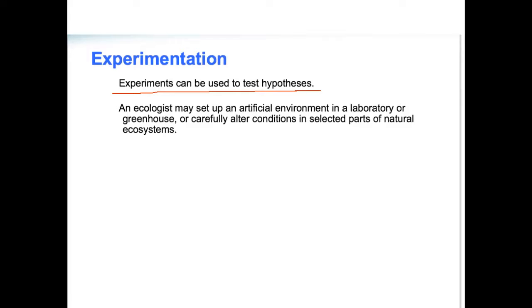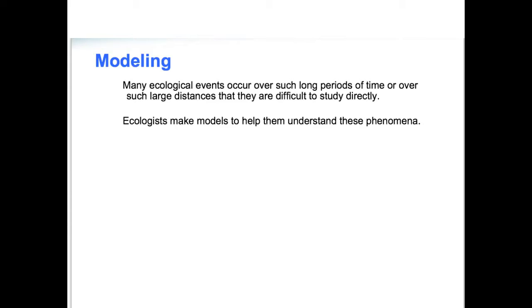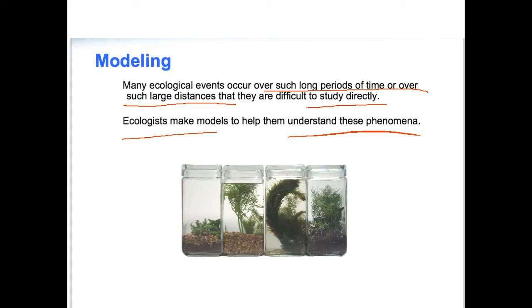A lot of the hypotheses that ecologists have are difficult to test. It's hard to go actually change an environment or even get a big enough group of organisms together to test. So an ecologist may set up an artificial environment, either in a laboratory or a greenhouse. They can sometimes carefully alter the conditions in the parts of a natural ecosystem, but they never want to leave too big of a footprint behind. The other difficulty is that many ecological events occur over such a long period of time and over such large distances that they're really difficult to study directly. So again, ecologists will make models that help them understand the phenomena, just like these ecosystems in a jar.